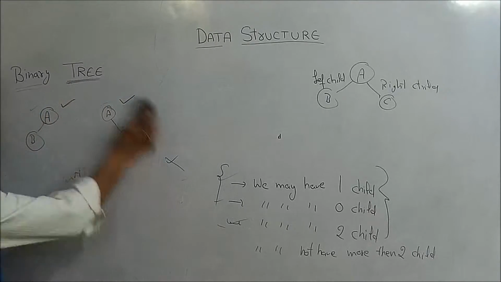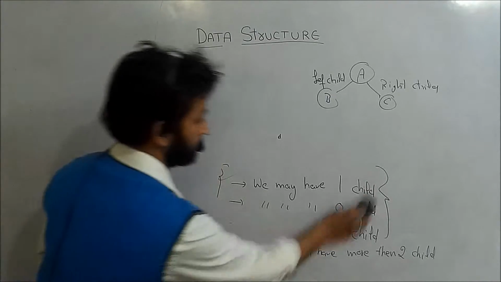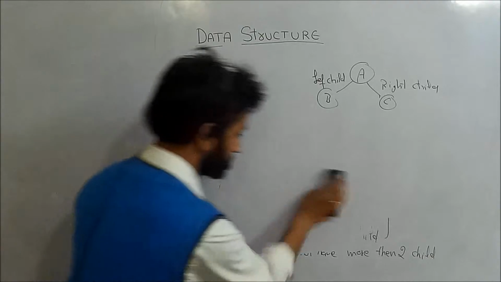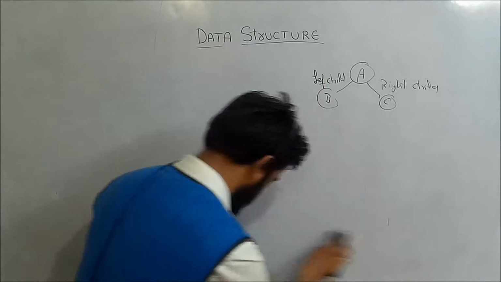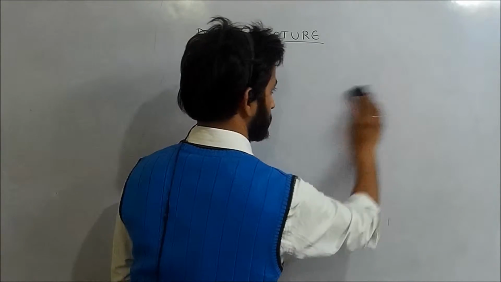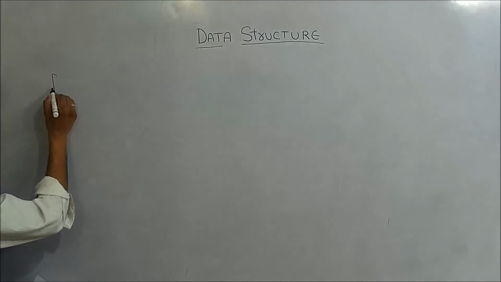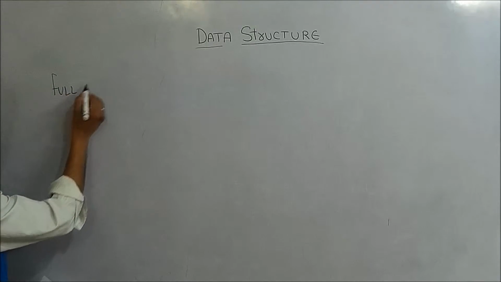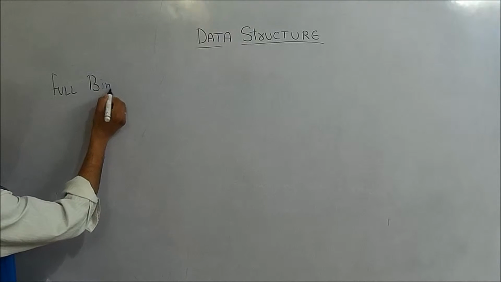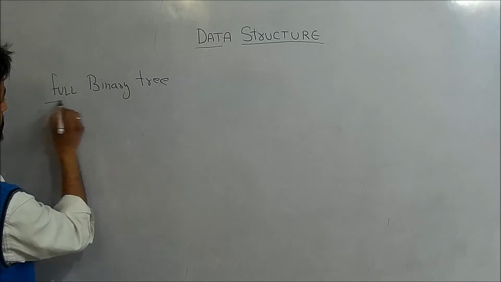Okay. After binary tree we have one more data structure which is further extension of binary tree, that is full binary tree.